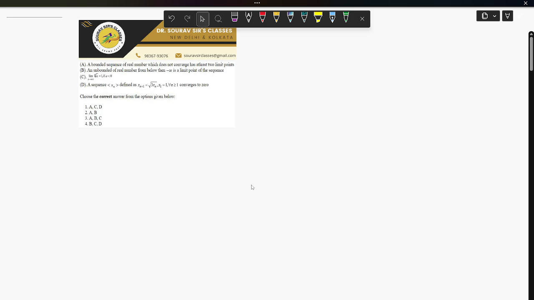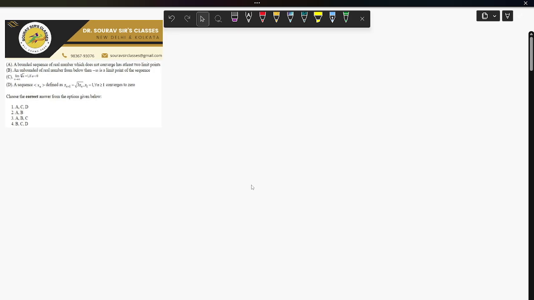I think this is not so tough a question. So we will analyze each statement A, B, C, D and determine whether it is true or false. Based on this analysis, we will select the correct option from the given choices.